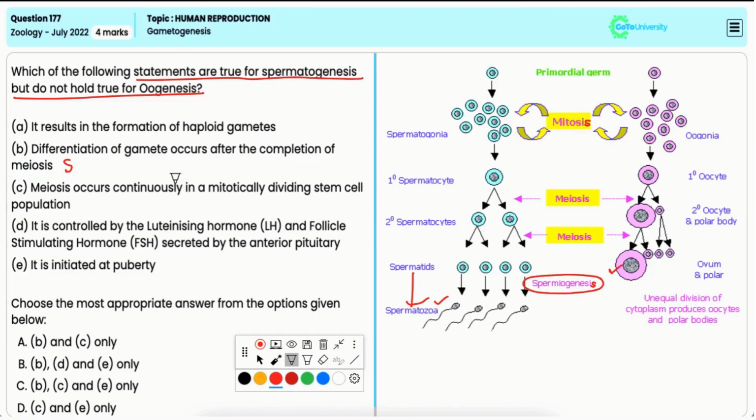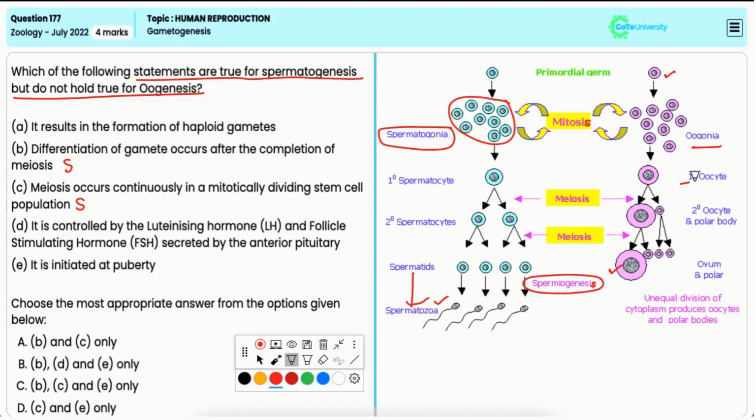Now, it is true for spermatogenesis only, as meiosis occurs continuously in a mitotically dividing stem cell population, that is spermatogonia in males. In contrast, oogenesis starts in fetal life and halts at prophase 1 until puberty, with no continuous meiosis in the female stem cell population.